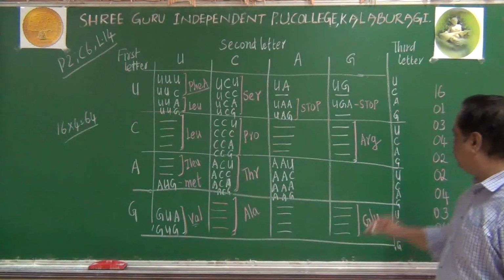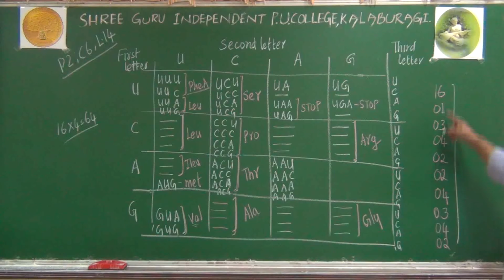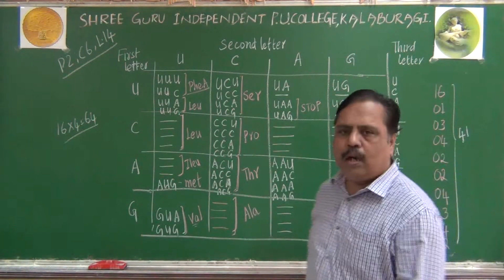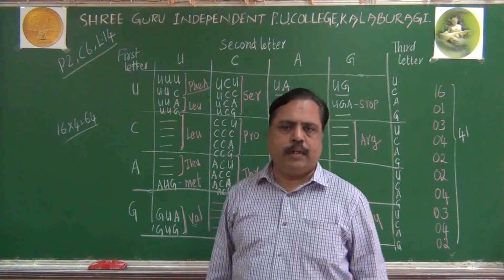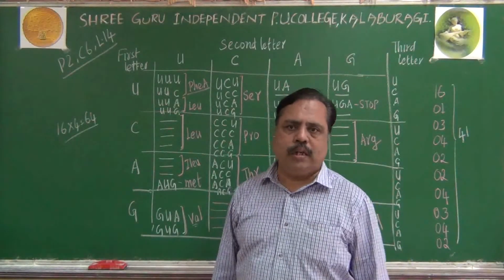At the maximum, I think I gave you some idea about these many codons here. 16 plus 4, 20, 24, 26, 28, 32, 35 plus 6. Nearly 41 codons I have described to you out of 61 here. There will be 3 terminator codons and 1 initiator codon, like that.